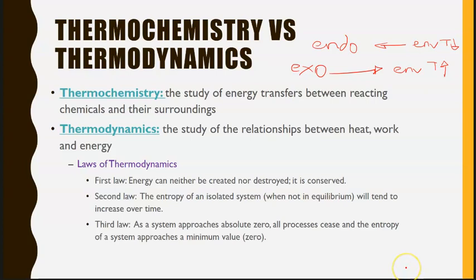The third law deals with systems approaching absolute zero. Remembering that absolute zero is minus 273 degrees Celsius or 0 Kelvin, what this is saying is that all processes cease and the entropy of a system approaches its minimum value of 0. So as the system approaches absolute zero, all movement ceases and the entropy hits a minimum value.